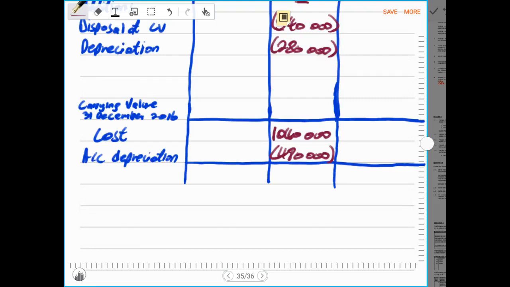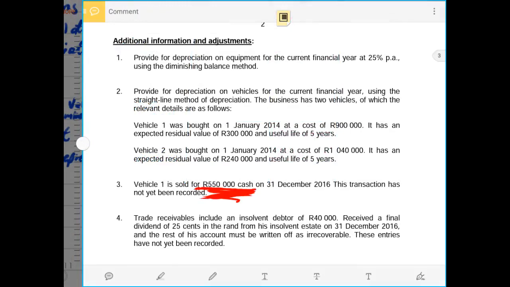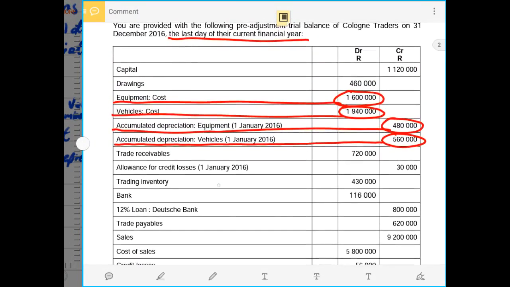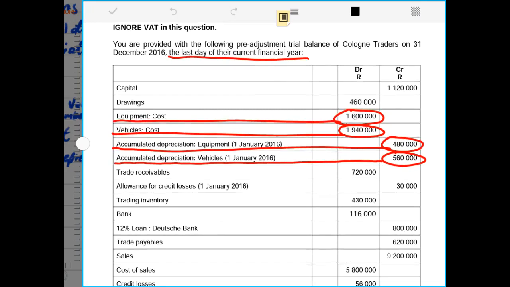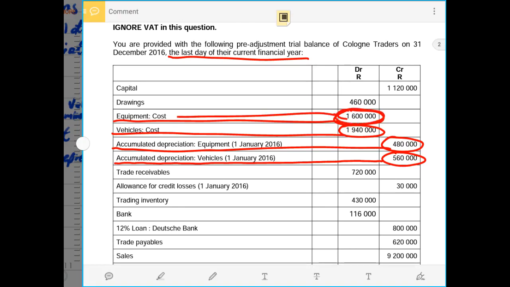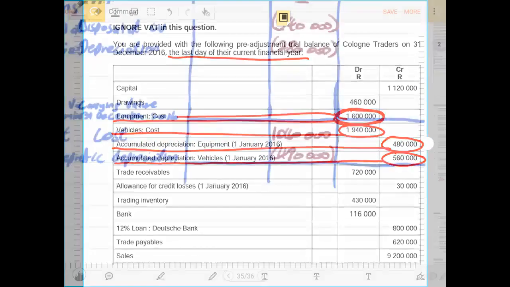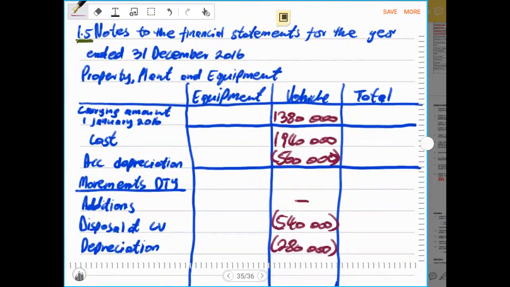Then now we go to the column for equipment, and for the column for equipment, we obviously start again with the cost of these assets, and the cost of the equipment is given from the trial balance as 1,600,000 rands. As you can see, there we have the cost of the equipment being 1,600,000 rands. So now we take that as it is.